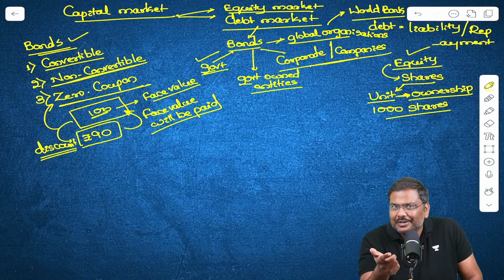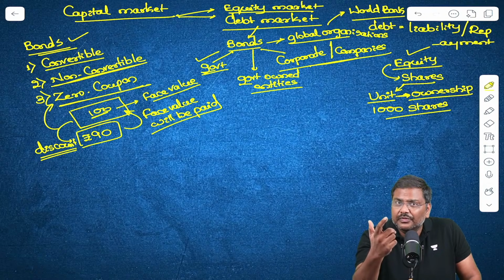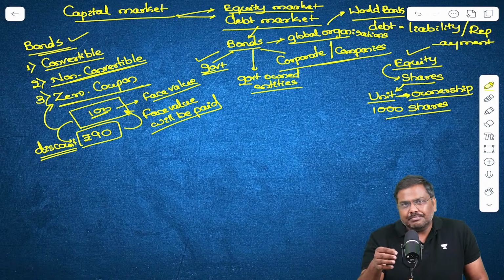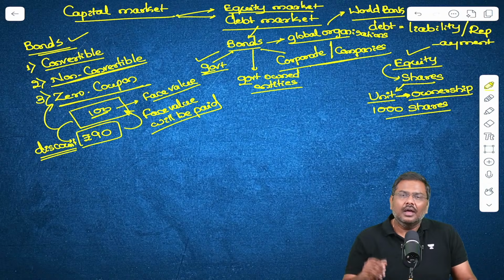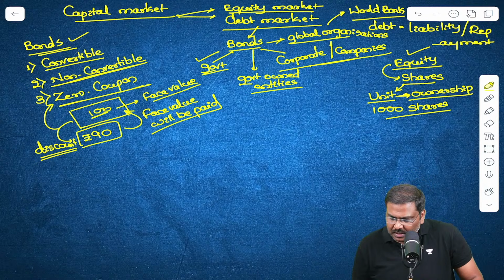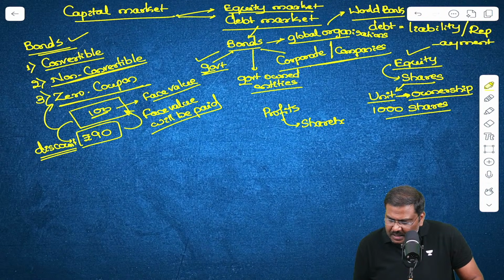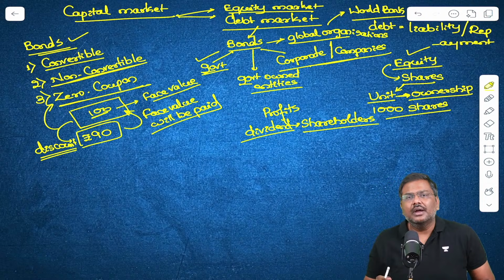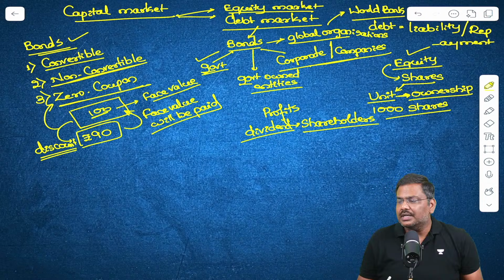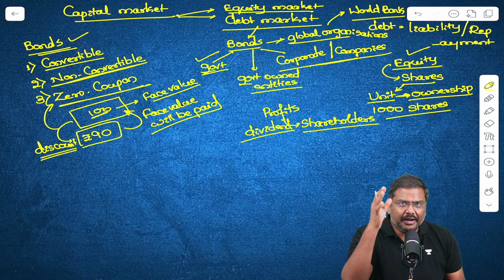And when you are the owner, if the company earns profits, I repeat, if the company earns profits, you will get part of the profits. Remember this: when the company earns profits and part of the profits are distributed amongst the shareholders, this profit is called dividend.